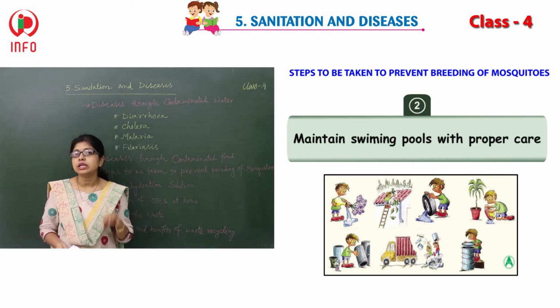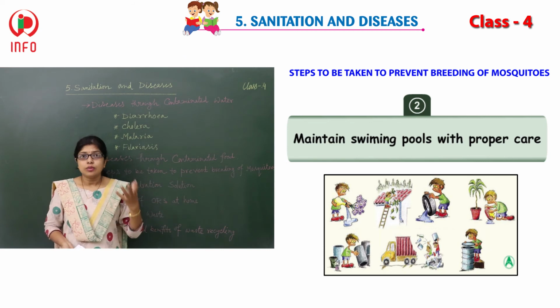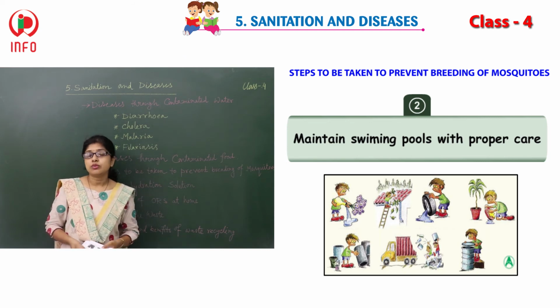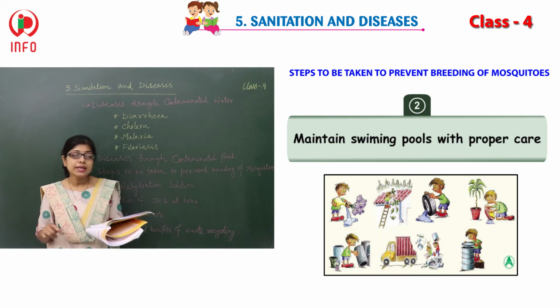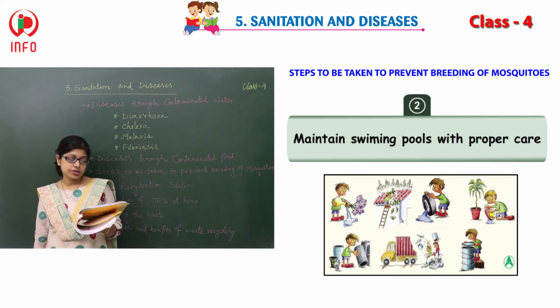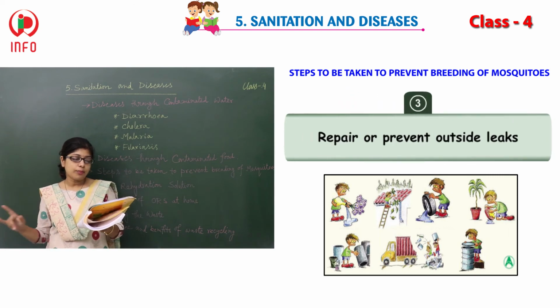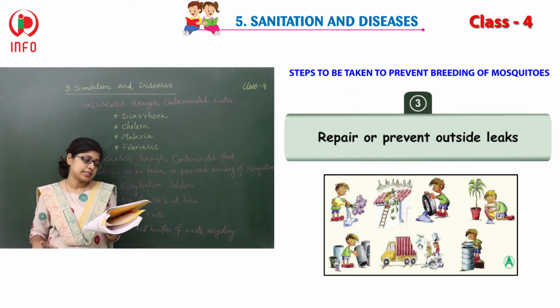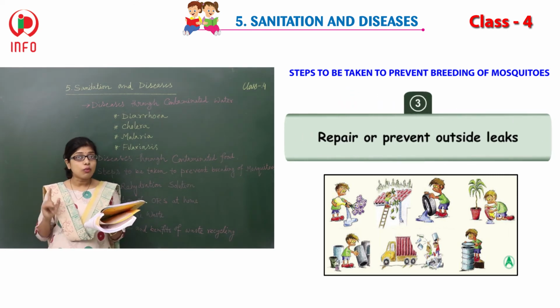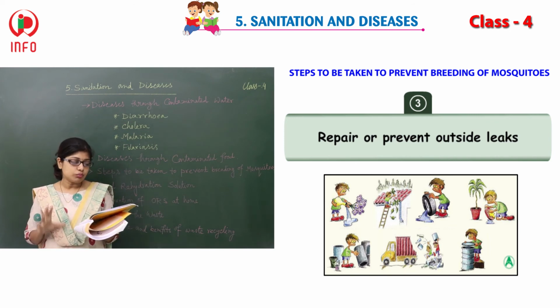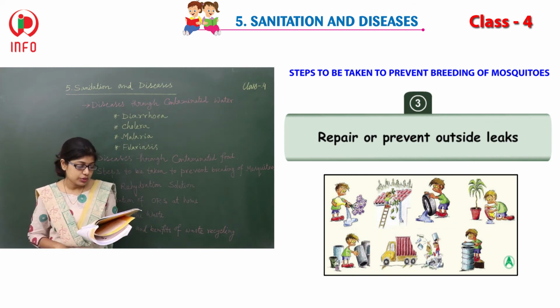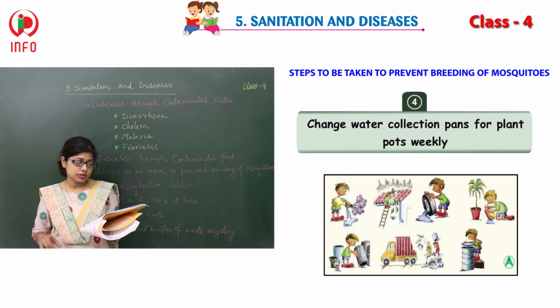So whenever you go to a swimming pool, it should be maintained in good condition and with proper care also. And repair or prevent outside leaks. This is also one way to control the breeding of mosquitoes.